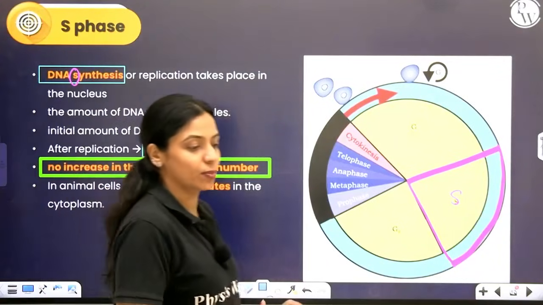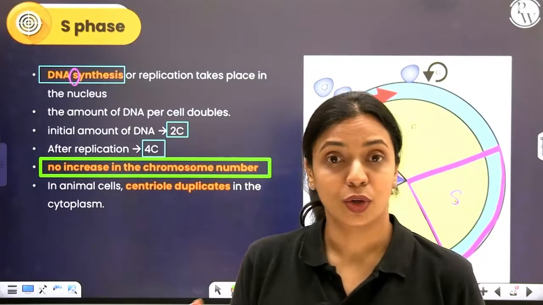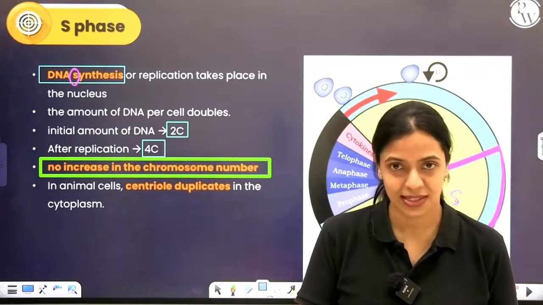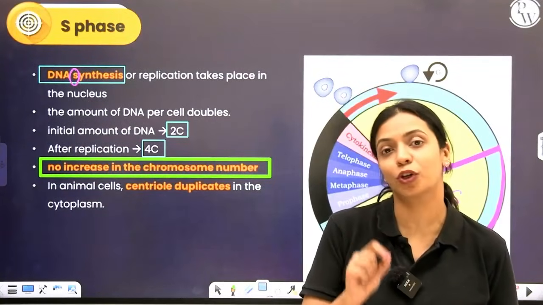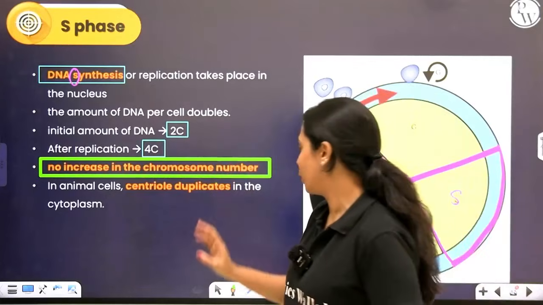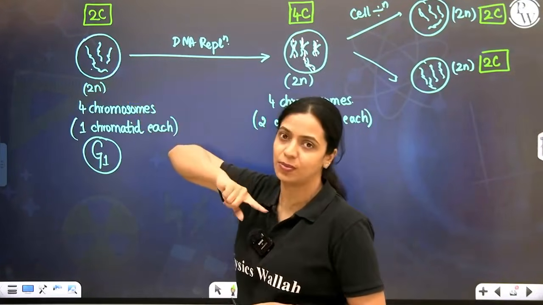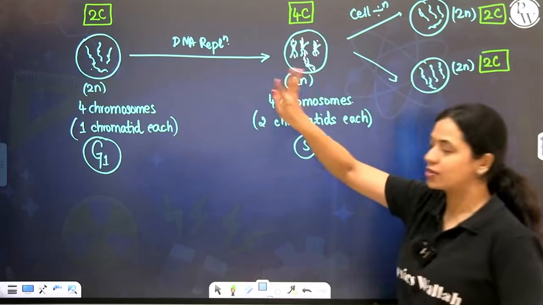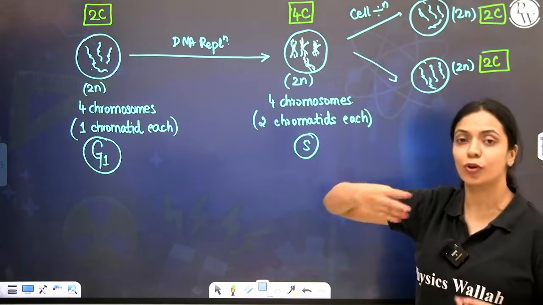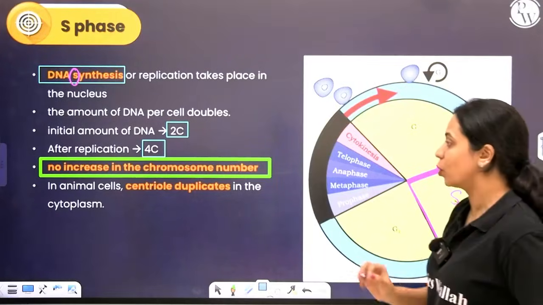You will get application based questions like, okay, at this point in this cell, the diploid chromosome number was this, how much will it be after S phase? Questions like that. So always remember the number of chromatids will be double, but the number of chromosomes will not change. How do we count the number of chromosomes? We count the number of chromosomes by counting the number of centromeres. Over here we have 4 centromeres, so that's equivalent to 4 chromosomes. Here also you have 4 centromeres, which is equivalent to 4 chromosomes. Okay? So there is no increase in the chromosome number.